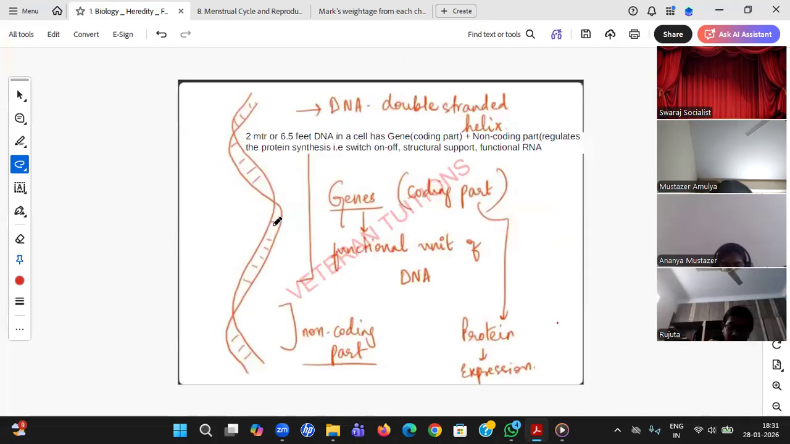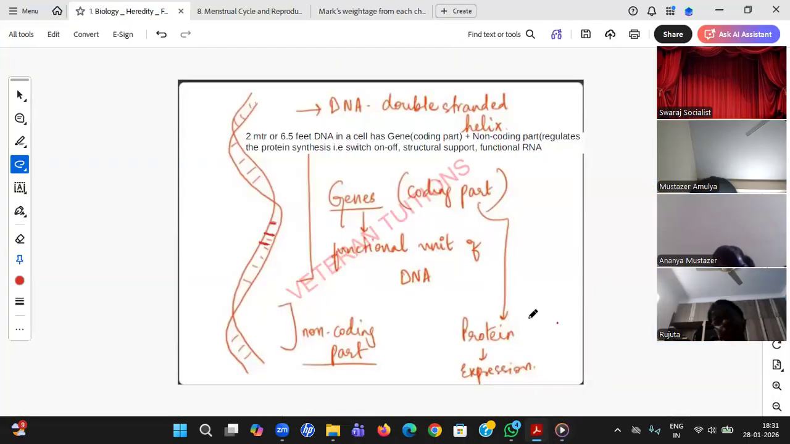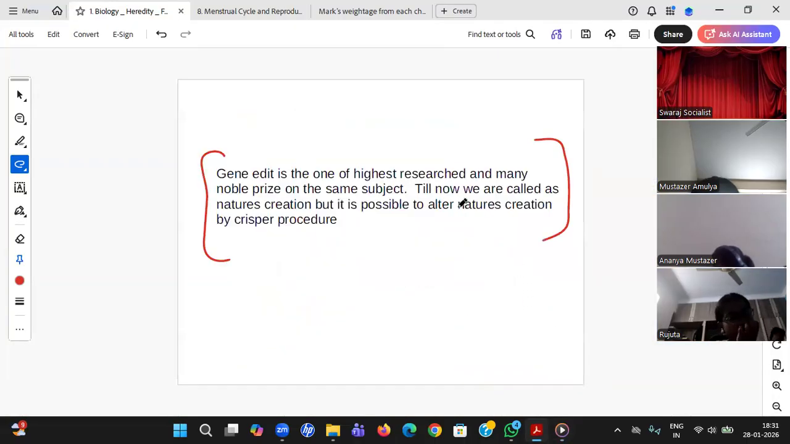So now, as we have learned, we humans are the creation of God, so we can't edit it. But if you edit this information, all your characters, physical and mental, can be edited. That is the reason genetic editing is now possible. Still, many researches are going on. So right now we are not the best nature's creation, since we can edit.